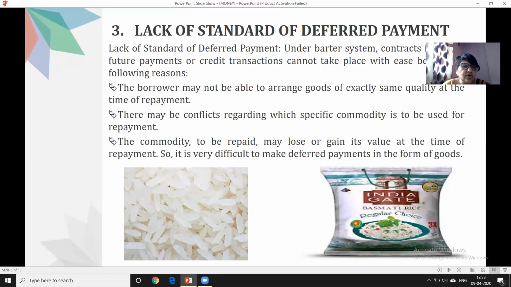The third point: the commodity to be repaid may lose or gain its value at the time of repayment. So it is very difficult to make a deferred payment in the form of goods. This I've already discussed while discussing the first point. You might have understood why the standard of deferred payment was lacking at that time. And this is also a great drawback, a limitation of our barter system. Let's discuss the next one.